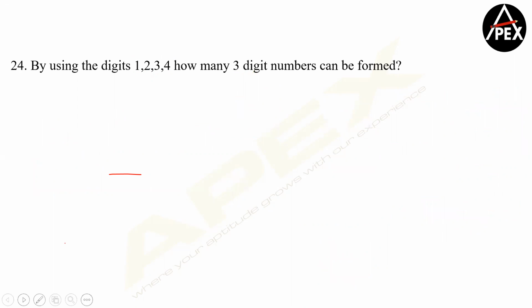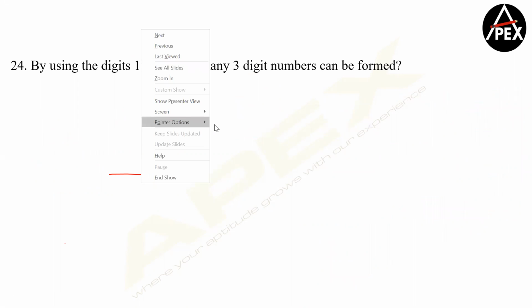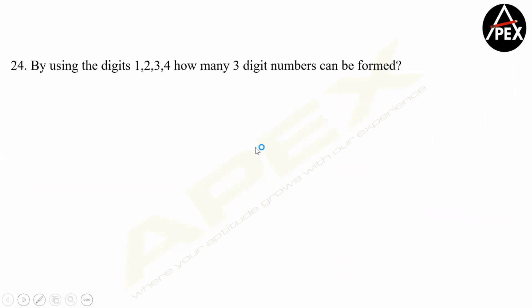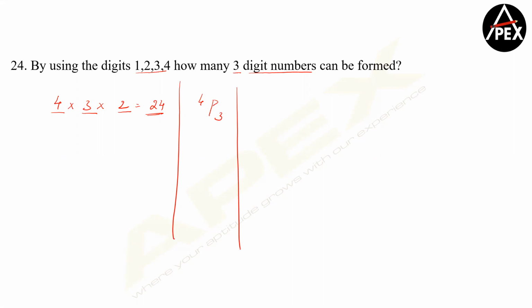Moving forward. Can we solve this, please? Quick. Now let's go without repetition here directly from now on. So out of 4 digits, I need to make 3 digit numbers. So first way, I'm going only without repetition, okay? So 4 into 3 into 2 is the first way, guys. Without repetition, the digits will reduce. 24. Second method, you can directly do 4P3.